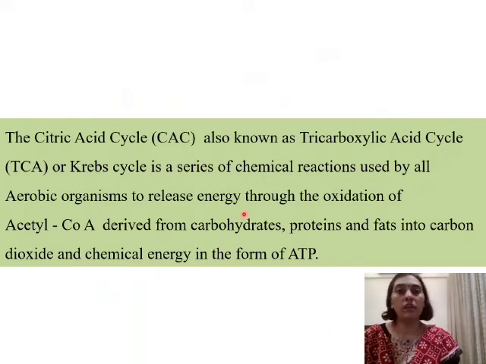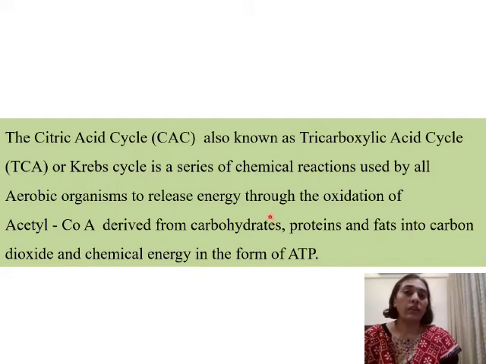Just to sum up, the Krebs cycle, the citric acid cycle, also known as the tricarboxylic acid cycle, is a series of chemical reactions used by all aerobic organisms to release energy through the oxidation of acetyl coenzyme A derived from carbohydrates, proteins and fats into carbon dioxide and chemical energy in the form of ATP.